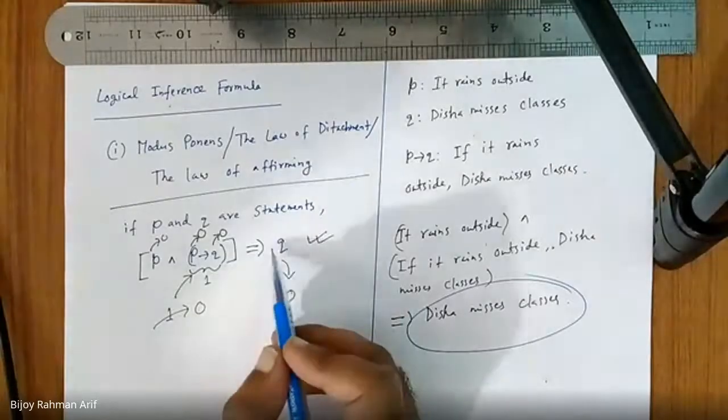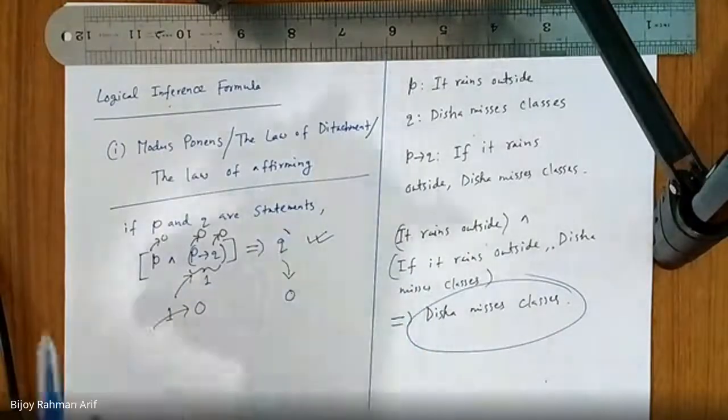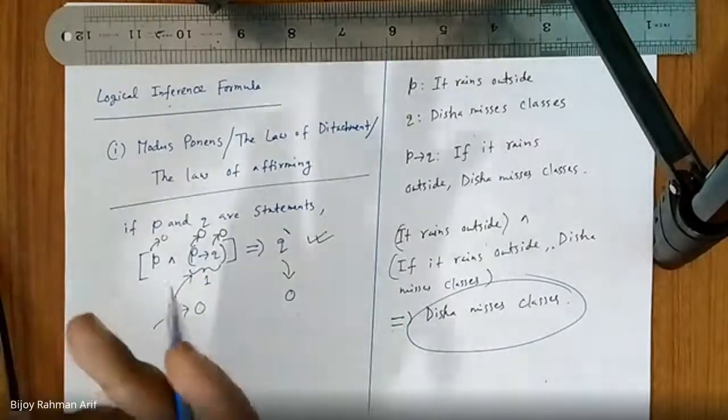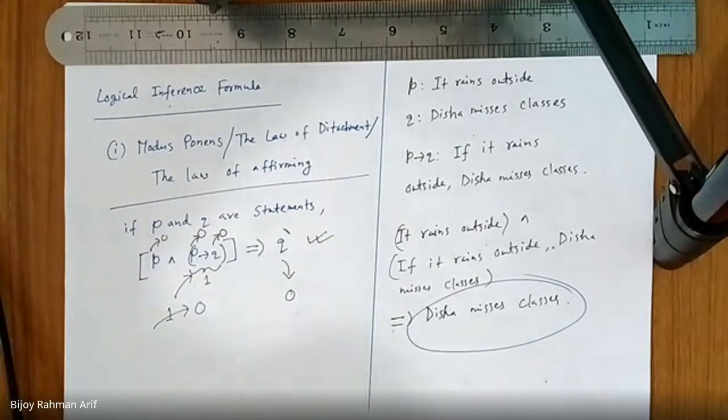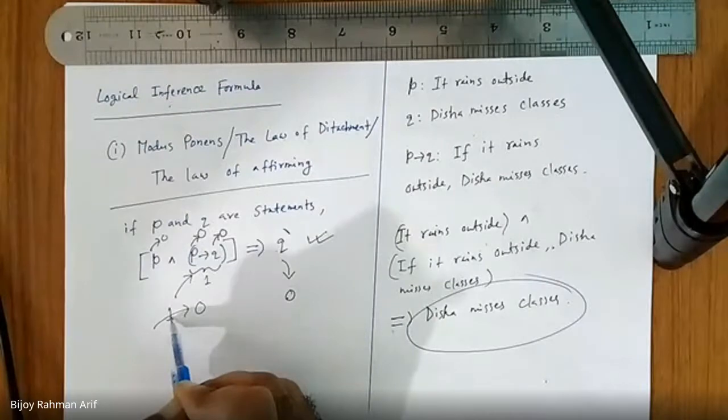Sir, can you just repeat the zero section? If Q is 0 and P is 1, this section once more. Okay, I understand. When does an implication become false? Only that one entry. An implication becomes false when the left side is 1 but the right side is 0. That means the right side is 0 and the left side is 1. Am I right?